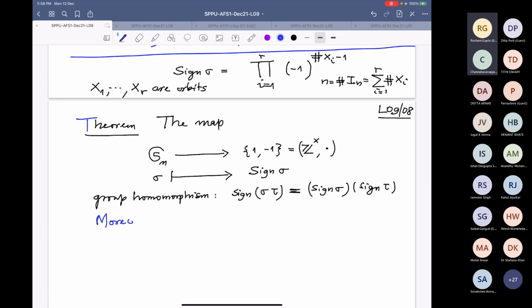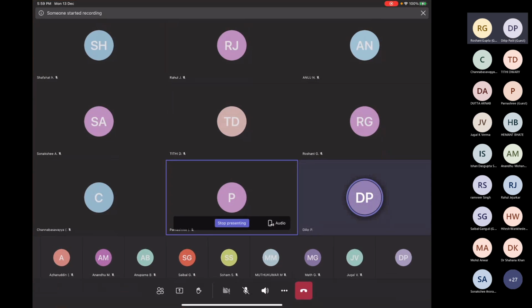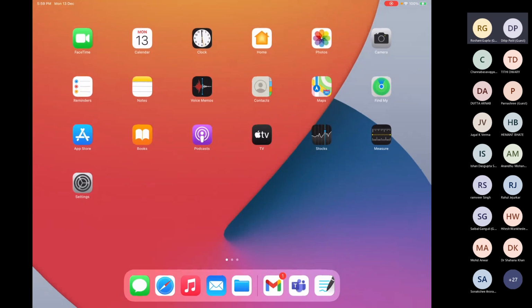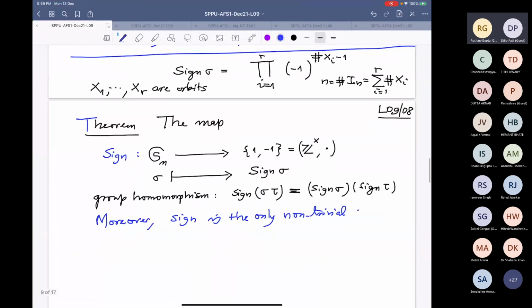So I will write the statement. Moreover, the sign map is the only non-trivial group homomorphism from Sn to this group {plus minus 1}.